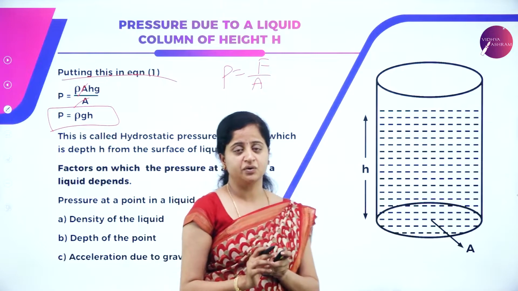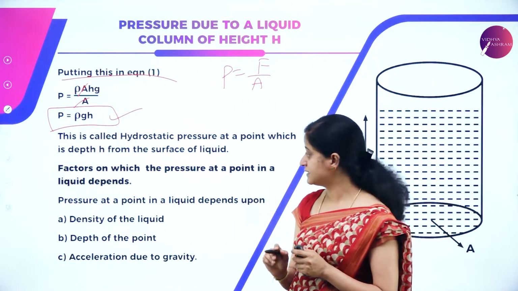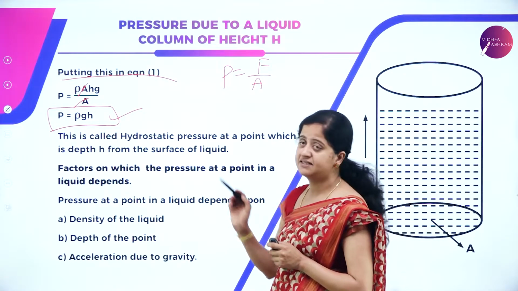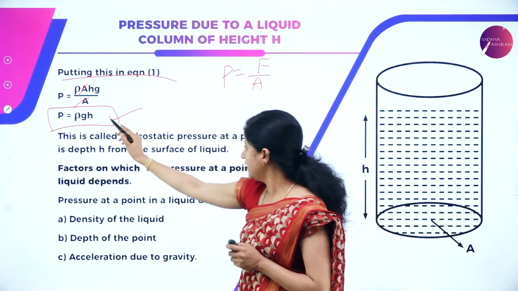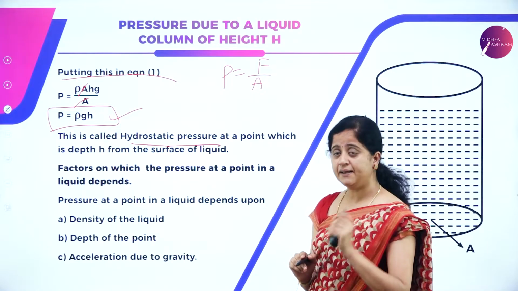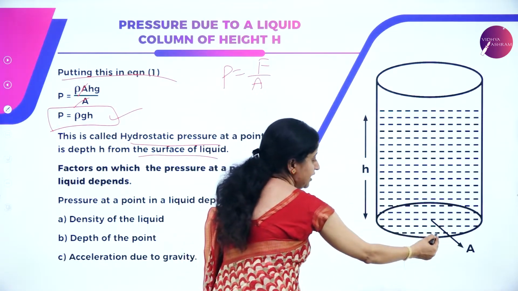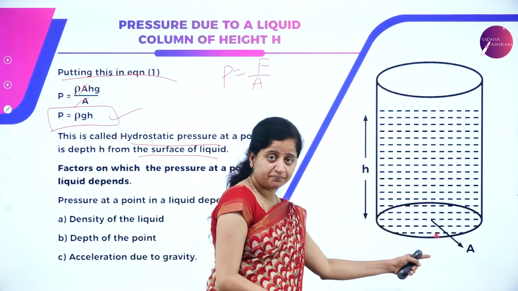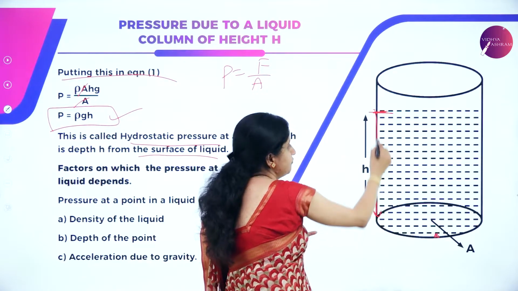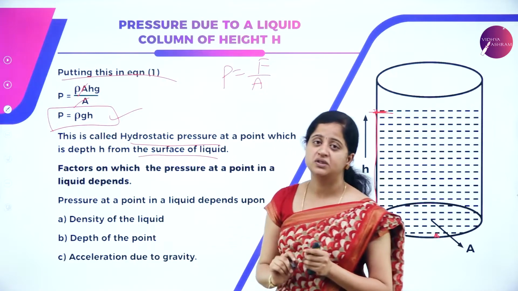So, the pressure due to a liquid column is given by rho g h, where rho is the density of the liquid, g is the acceleration due to gravity, and h is the height. This is called the hydrostatic pressure at a point which is at a depth of h from the surface of the liquid, which means here we have found the pressure. So, hydrostatic pressure because of the liquid of height h from the surface is given by P equal to rho g h.